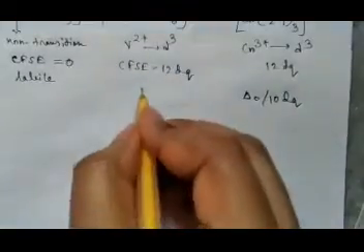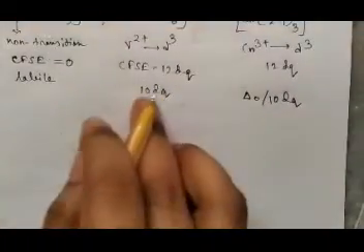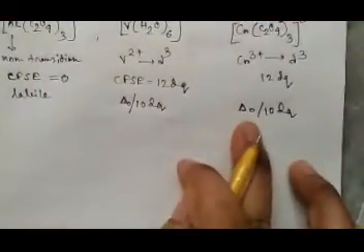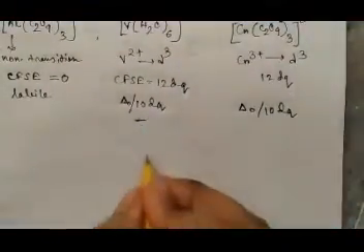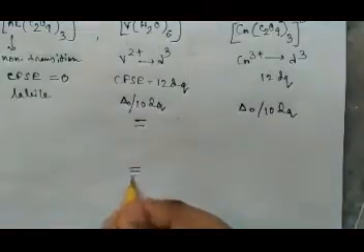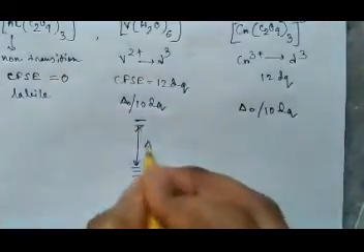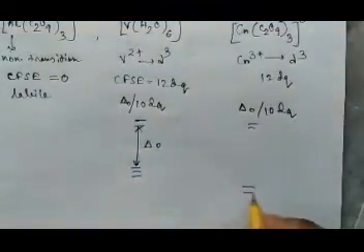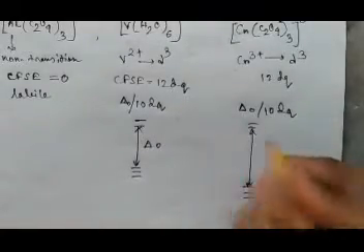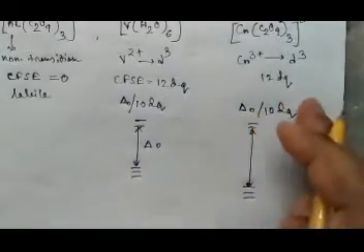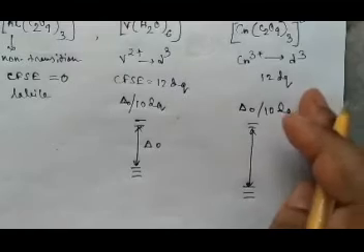Compared to the delta 0 value of this complex, the delta 0 value here will be more. Therefore, crystal field stabilization energy is more for this one.